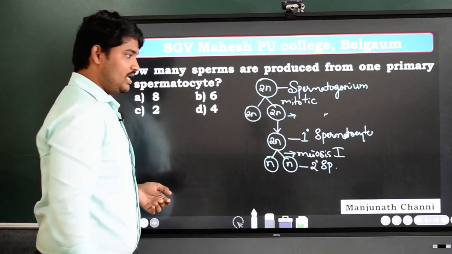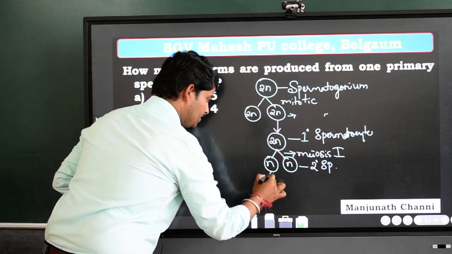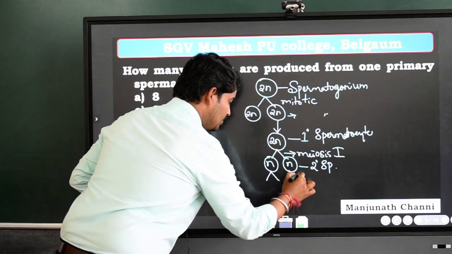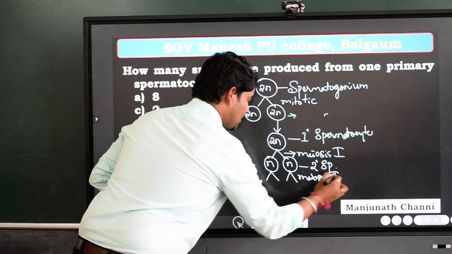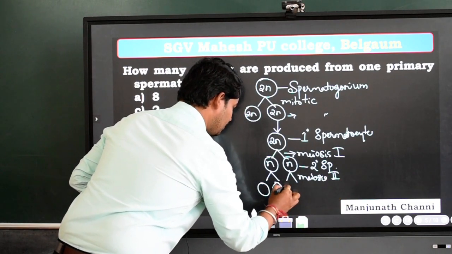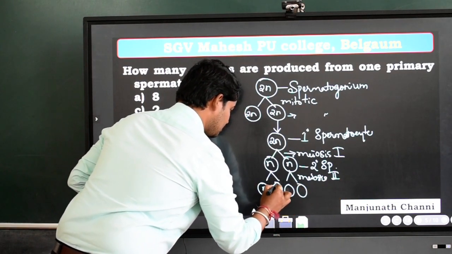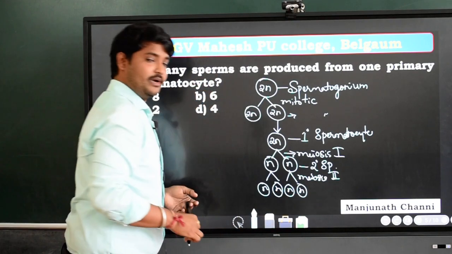These secondary spermatocytes will further undergo meiotic division 2, meiosis 2, and ultimately form 4 haploid spermatids. I have written the spermatids here.